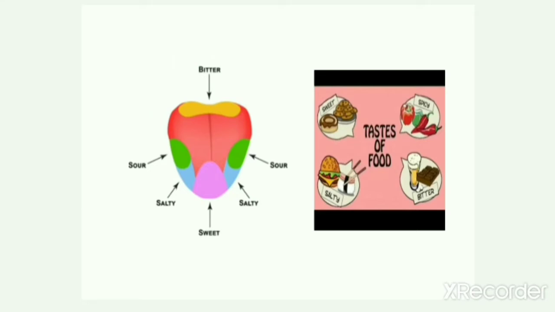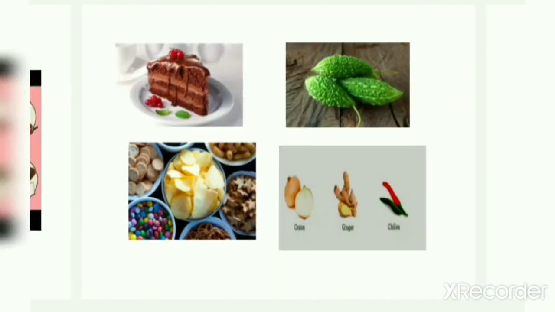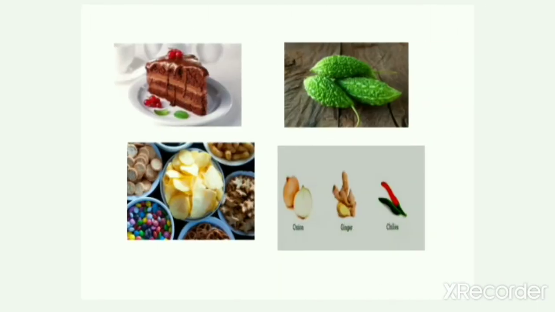And you can see in this picture in which parts of the tongue you will find all these tastes. So let's learn some tastes of food. Children, can you see this? Yes, this is a cake piece, and I know you know the taste of this cake piece.